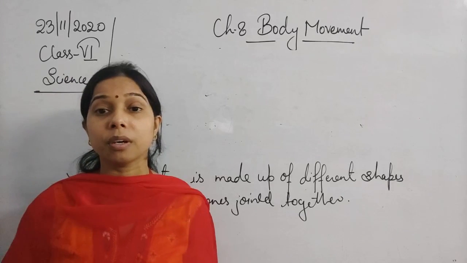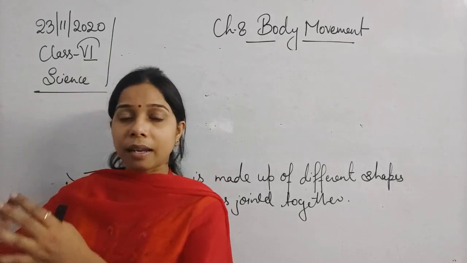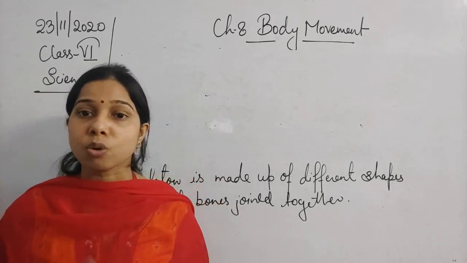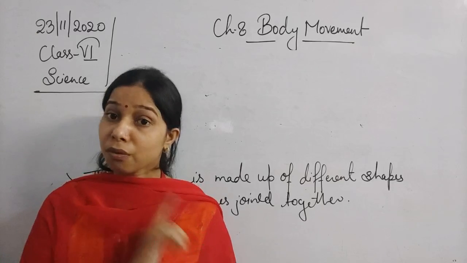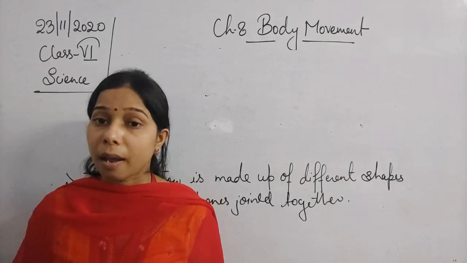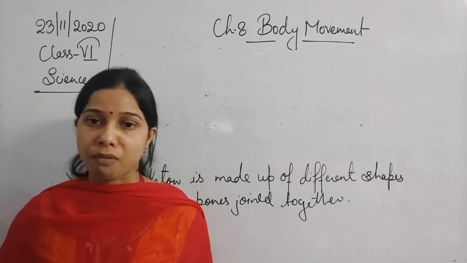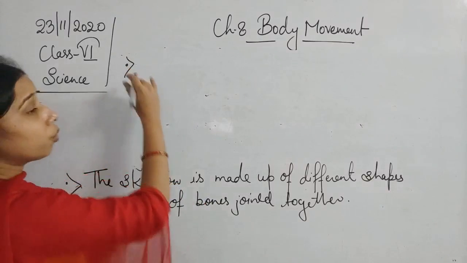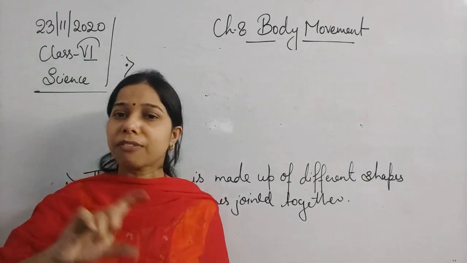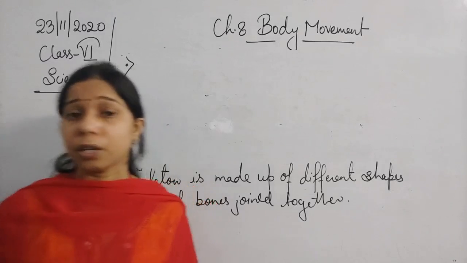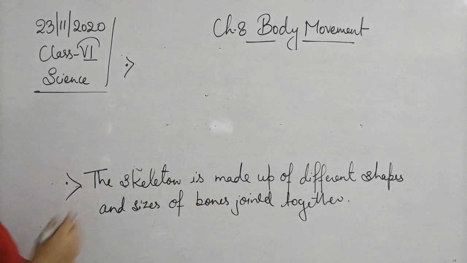We do the X-ray. And what is an X-ray image? An X-ray image gives the image of our bones. So we can say that X-ray is the method by which we are able to see the images of our bones. It is the X-ray only, students, by which we are able to see the different shapes and sizes of the different bones present in a human skeleton.